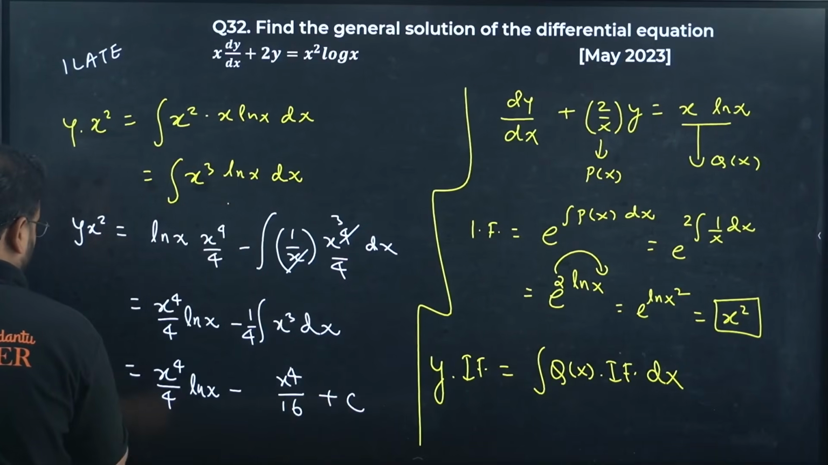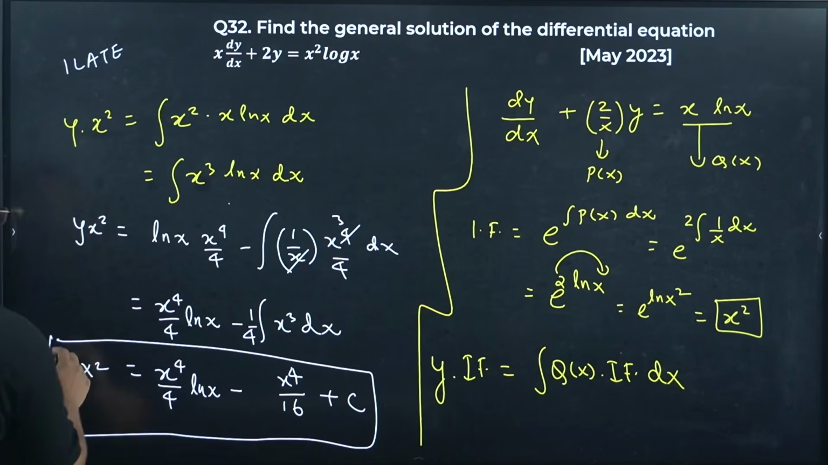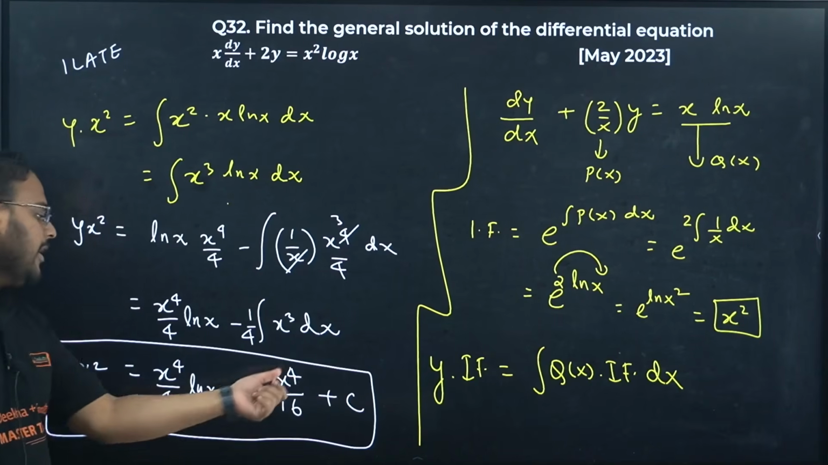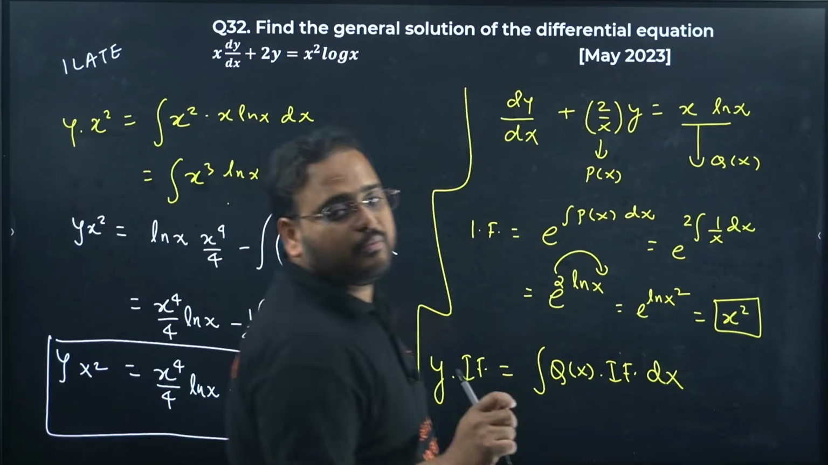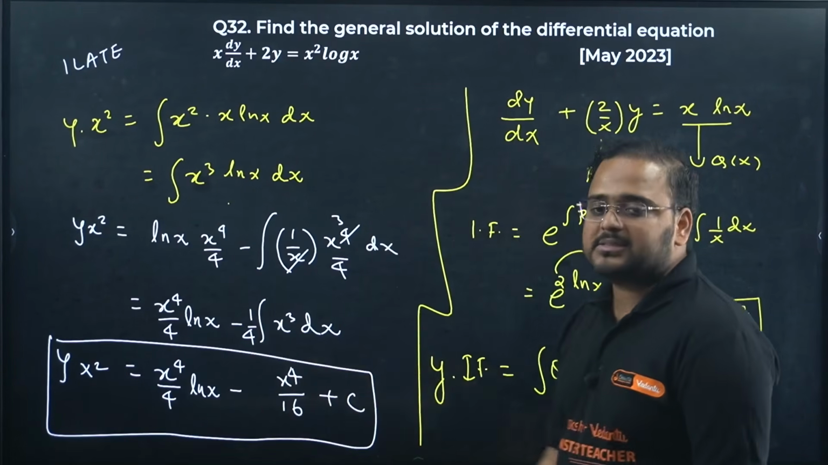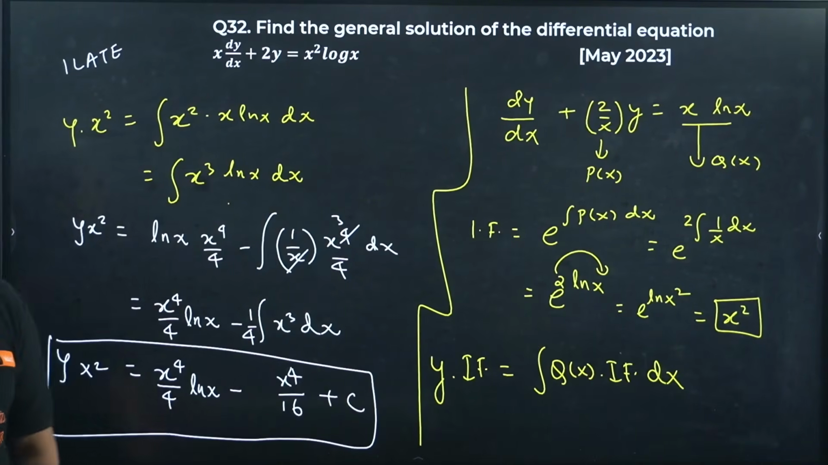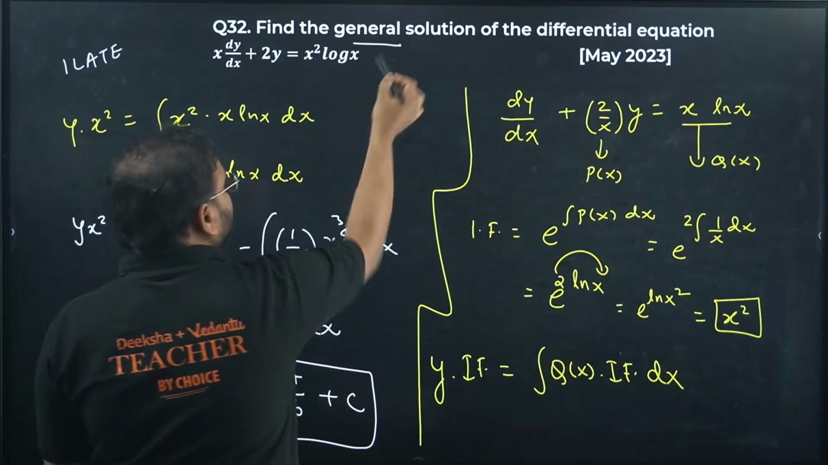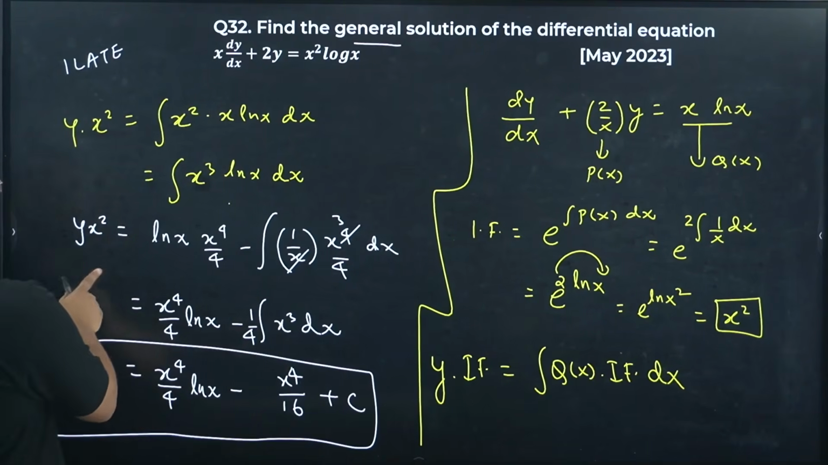This is the answer for y x square. If you want, you can divide everything by x square and it becomes x square by 4 ln x, minus x square by 16, and c by x square. Your choice. You can write y equals x square by 4 ln x, minus x square by 16, plus c by x square. They are looking for the general solution, so we don't have to find the value of c. There is no boundary condition given over here.